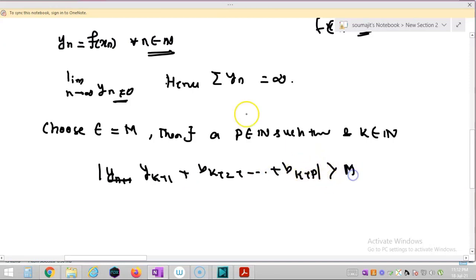Okay, as this is a divergence, I am going to use the contrapositive of the Cauchy theorem. Now all these terms are positive, so I can write yk+1 + yk+2 + ... + yk+p is greater than m, right?